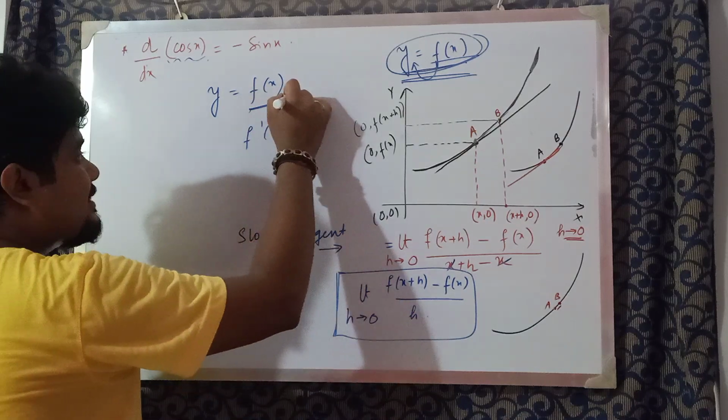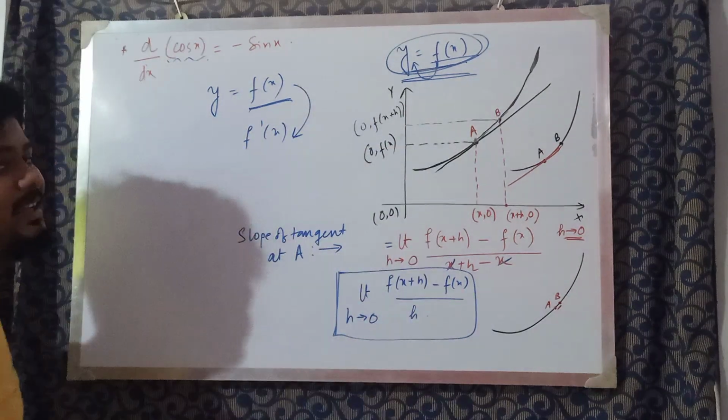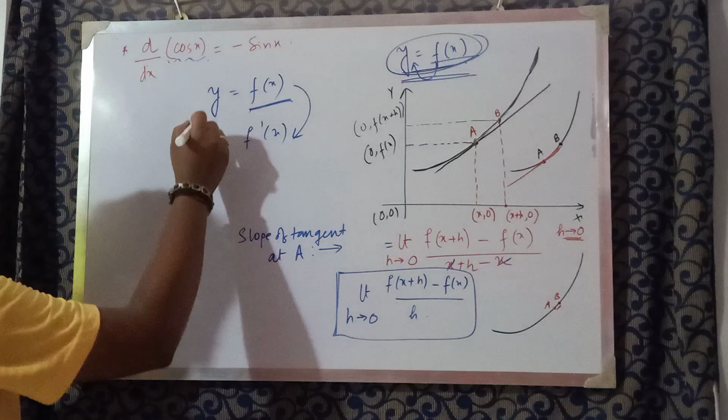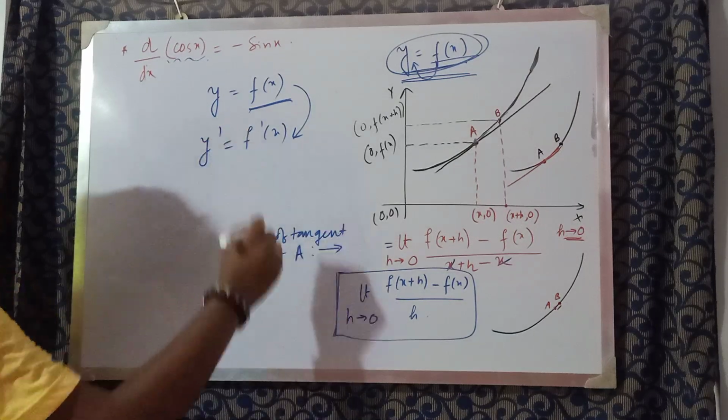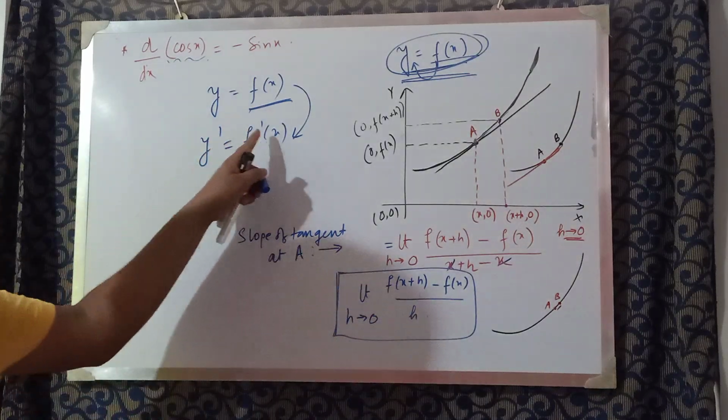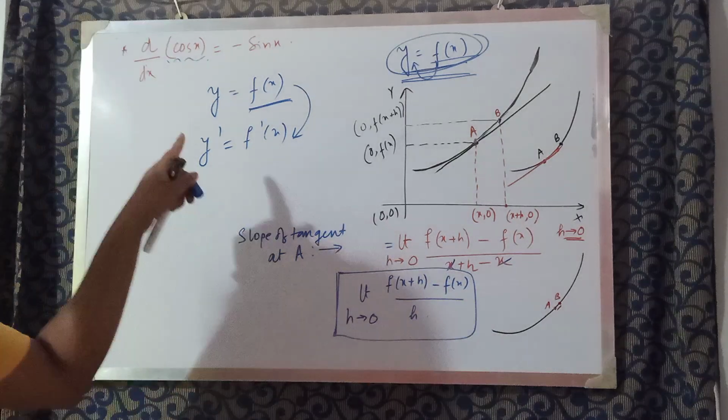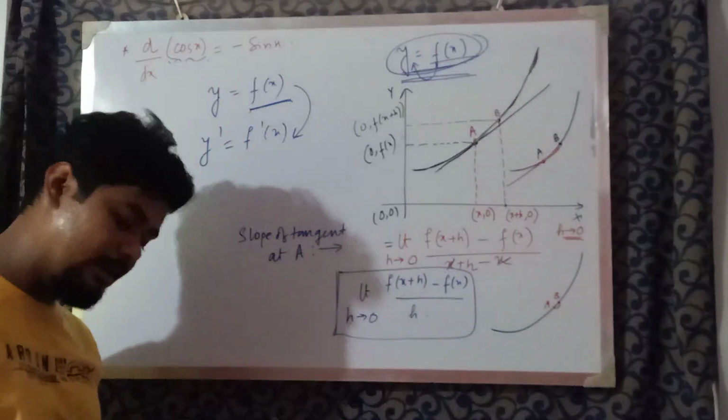The differentiation of f of x is f dash x, and here y will be changed into y dash. So dashed means the differentiated form of the previous function. Correct?